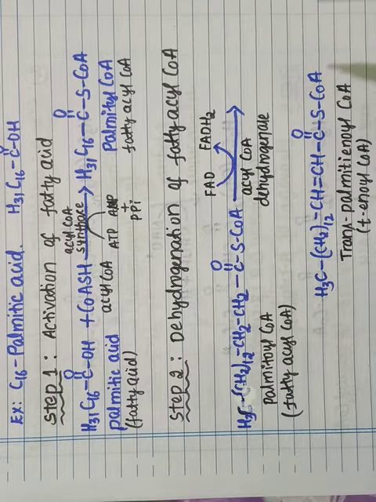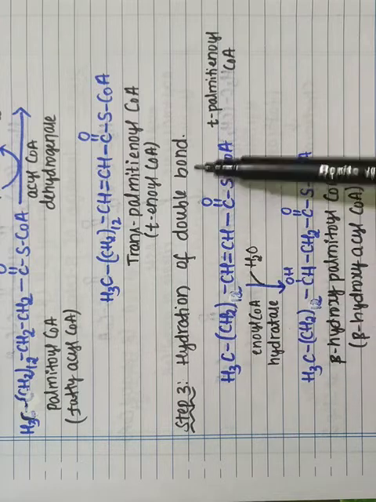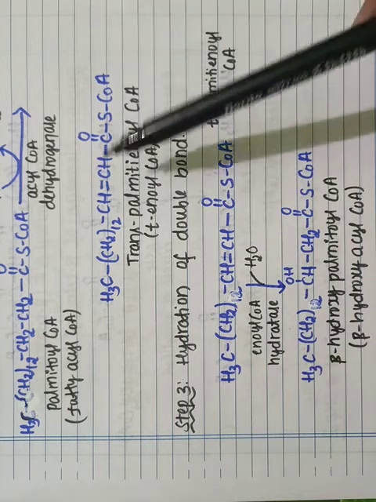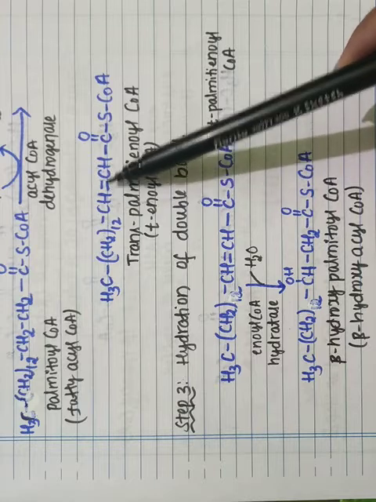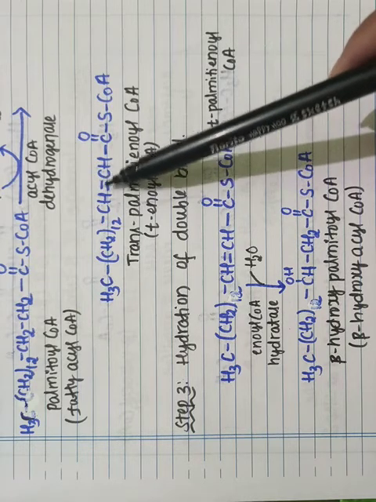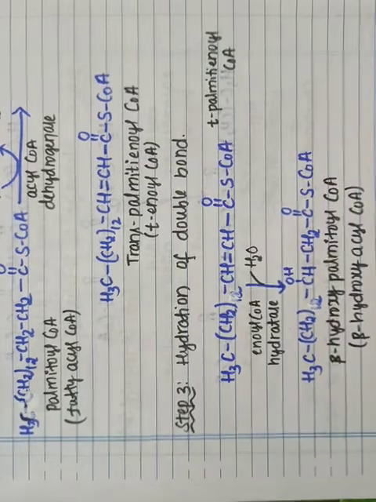Okay, so the next step, that is step number 3. In step 3, the hydration of the double bond takes place. The double bond which is present here, between the alpha and beta carbon, will undergo hydration.